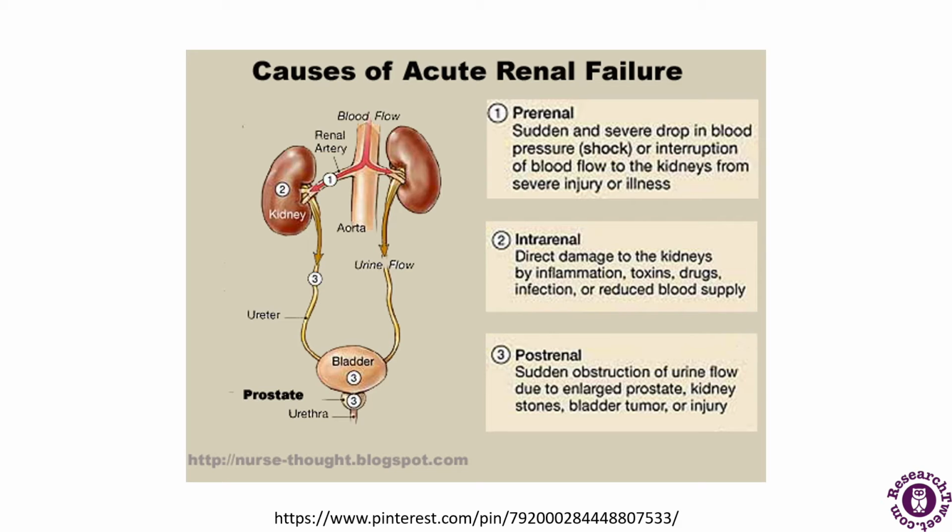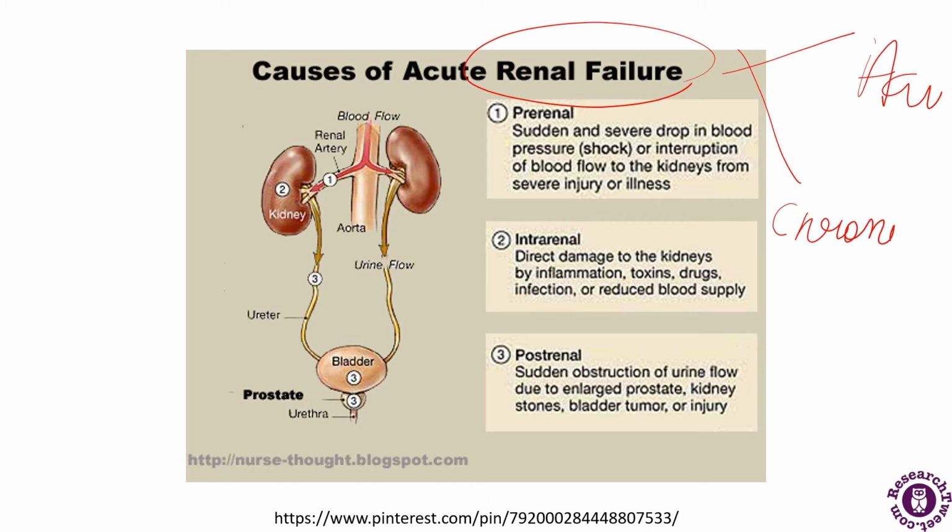I have told you that renal failure has been divided into two parts, the acute part and the chronic part. Here we are talking about acute renal failure. The second cause may be direct damage to the kidney by inflammation, toxins, drugs, infections, or reduced blood supply.